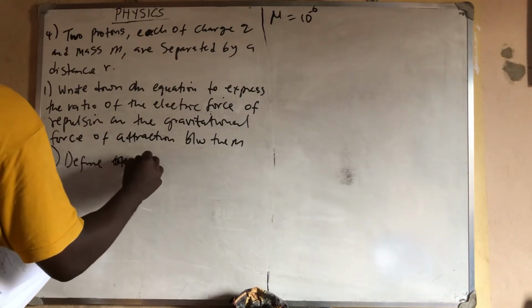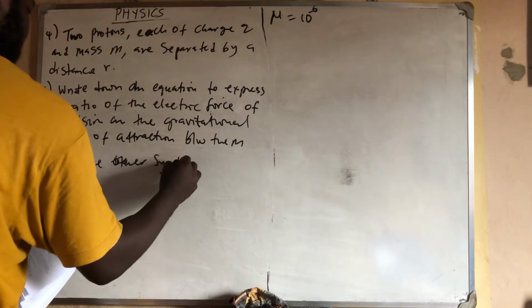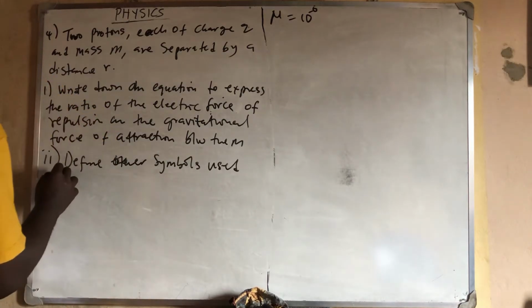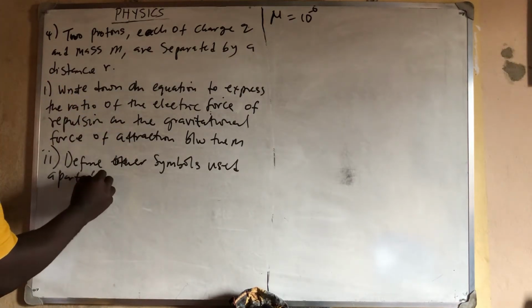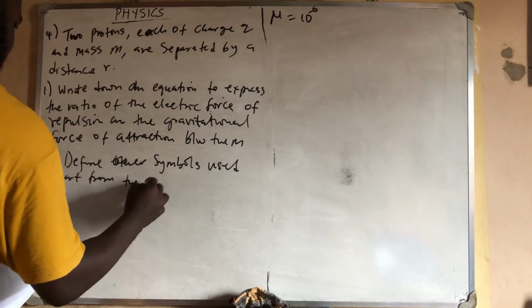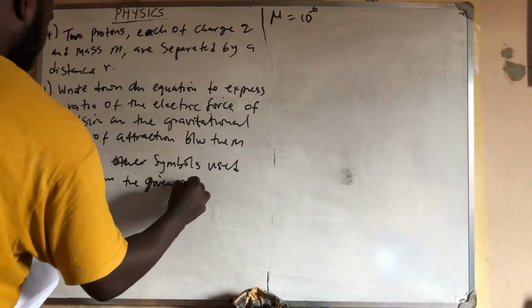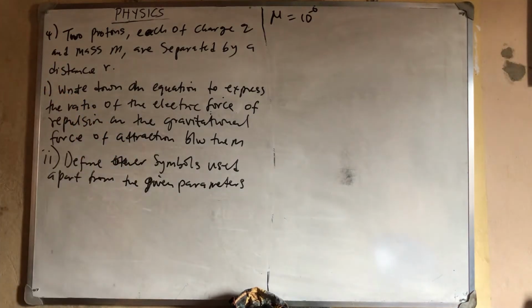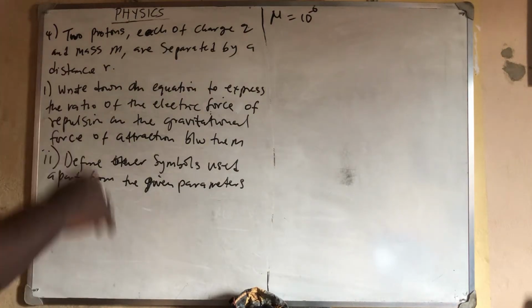Then it said, define other symbols used apart from the given parameters. This is a very simple question. So what do we do here?